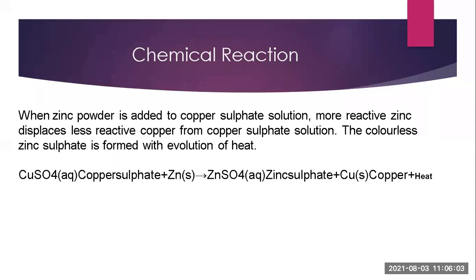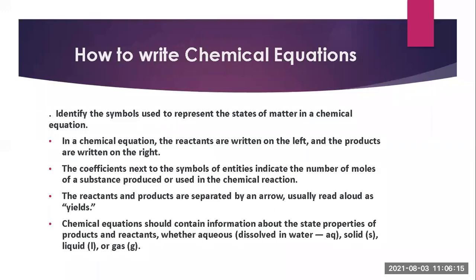That means whatever chemicals you are taking for the reaction, you have to write on the left-hand side, and after the reaction, whatever we are getting, you have to write on the product side. Now, how to write the chemical equation? It is also very important. What are the methods of writing it?